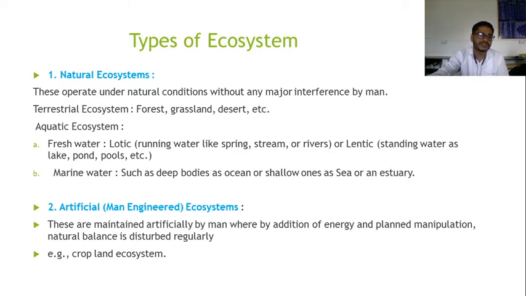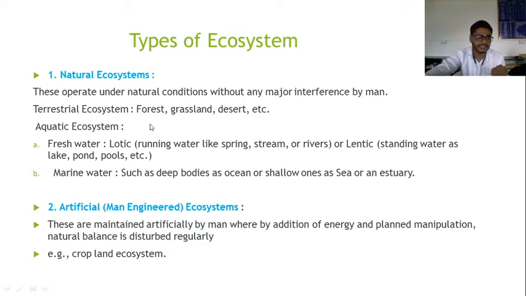In the aquatic ecosystem, mainly two ecosystems are involved. The first is the freshwater ecosystem and the second is the marine water ecosystem. In the freshwater ecosystem, there is the lotic ecosystem. What is a lotic ecosystem? A lotic ecosystem is running water, like a spring, stream or river. The lentic ecosystem is standing water, which is normally present in lakes, ponds and pools. The second type is the marine waters, such as the deep bodies like the ocean, and shallow ones like the sea or estuary.